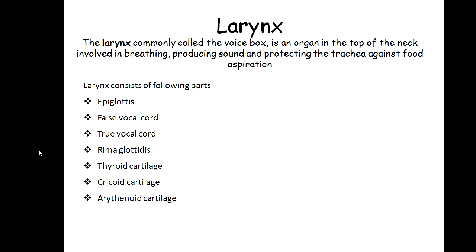The larynx consists of the following parts: the epiglottis, the false vocal cord or vestibular vocal cord, the true vocal cord or true vocal fold, the rima glottidis, the thyroid cartilage, cricoid cartilage, and arytenoid cartilage. This larynx consists of various structures, which we are going to learn in the next slide.